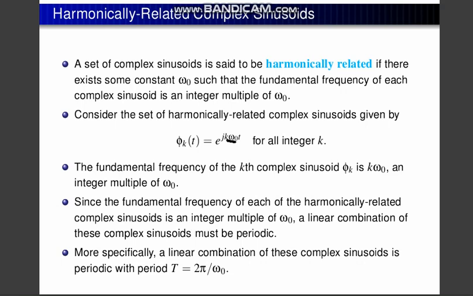So these things must be periodic, and the period will be 2 pi divided by omega naught. A linear combination of these complex sinusoids is periodic with period T equal to 2 pi divided by omega naught.